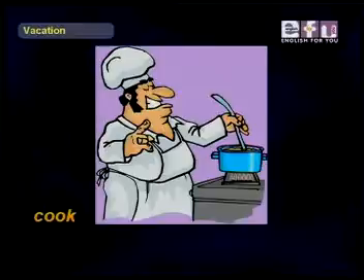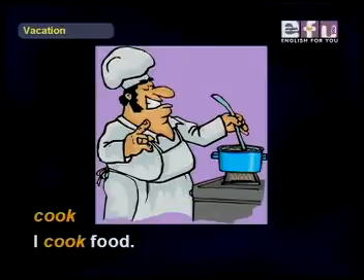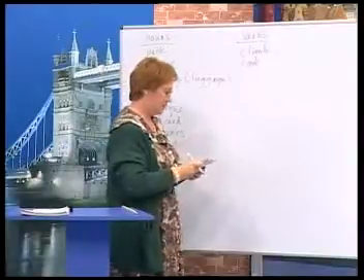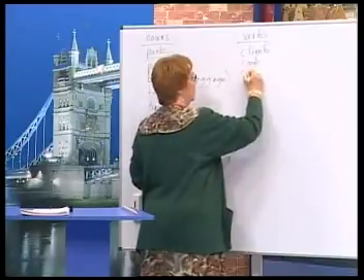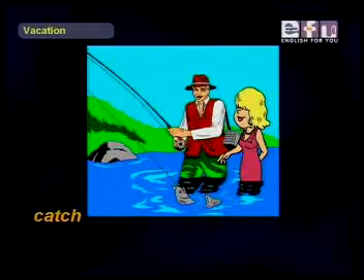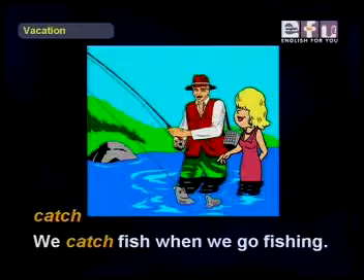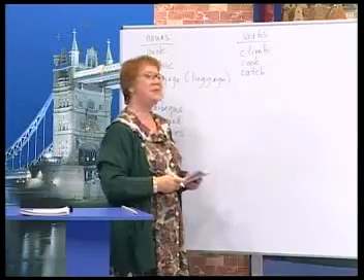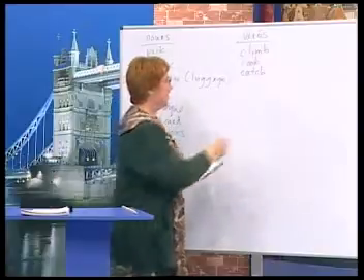Next is cook. I cook food. Maybe I cook food for a barbecue. Catch. We catch fish when we go fishing. Sometimes we don't catch fish when we go fishing, but catch.